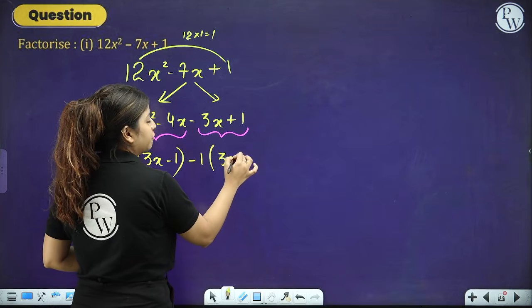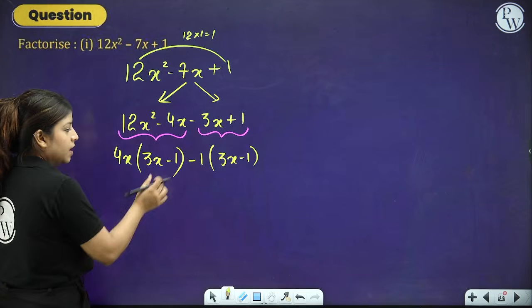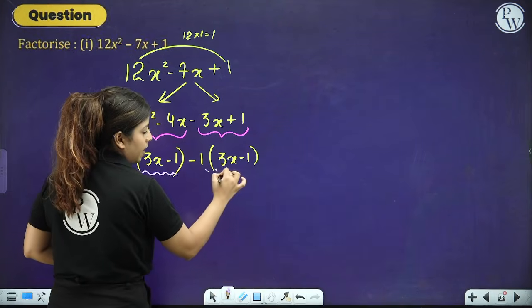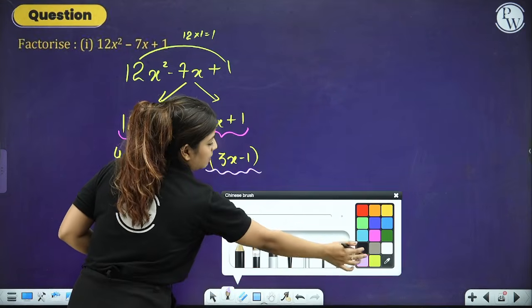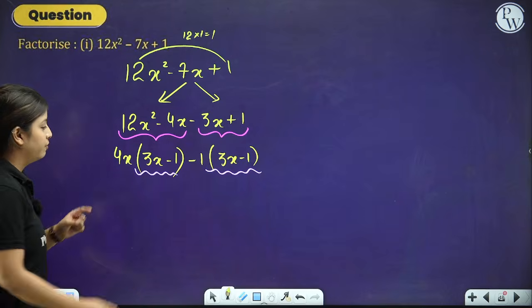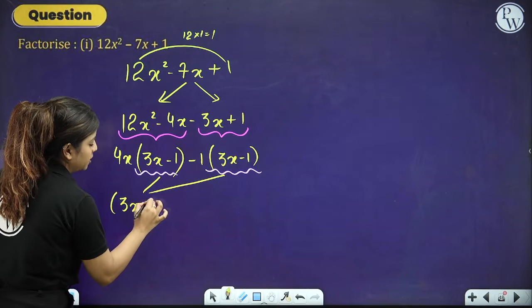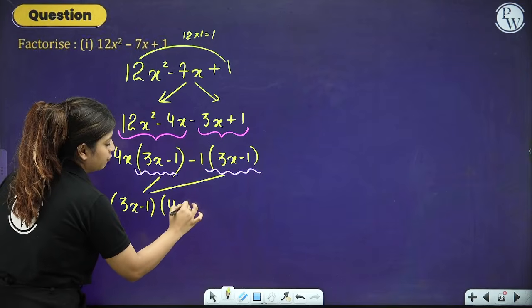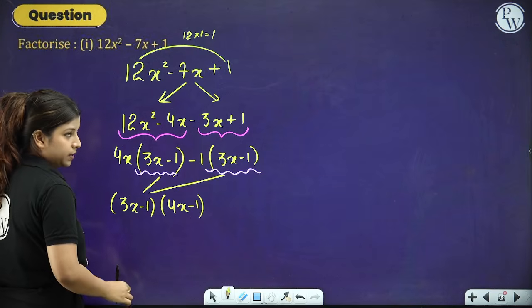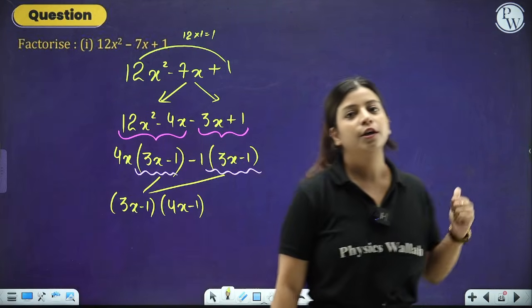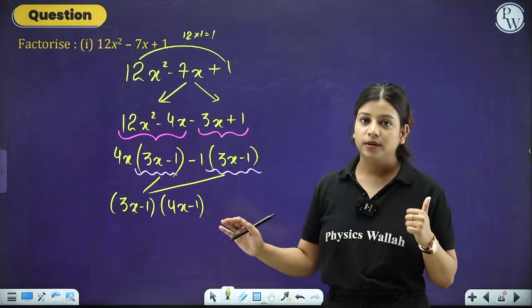So we are left with 3x minus 1. We have to make sure that both these brackets, after taking out the common, need to be the same every time. Now let's take these as common. So 3x minus 1 in one bracket, 4x minus 1 in the other bracket. Right? So these are the two factors for this particular quadratic polynomial.